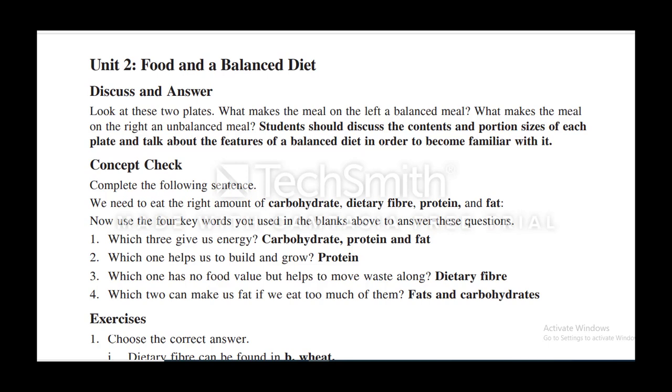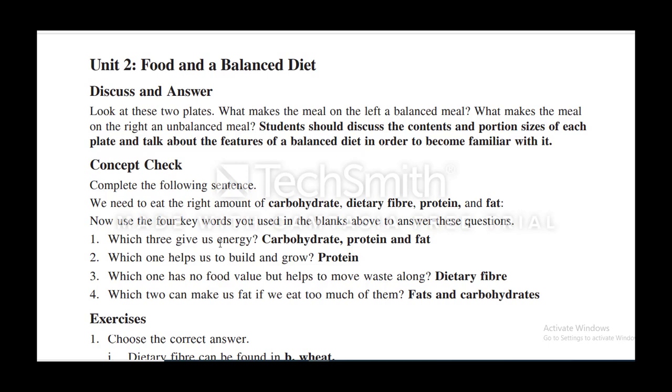Today we will solve exercise of Unit 2 Science Food and Balanced Diet Grade 4. So let's start. First of all, concept check at page number 13. Complete the following sentences. We need to eat right amount of carbohydrates, dietary fiber, protein and fat. The bold letters are the words to fill in the blanks.